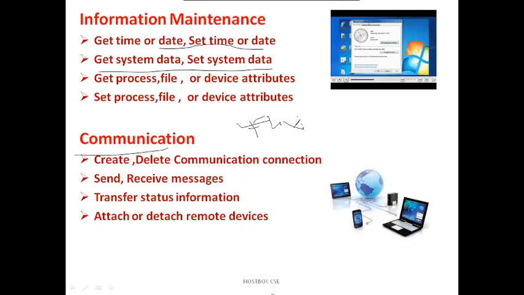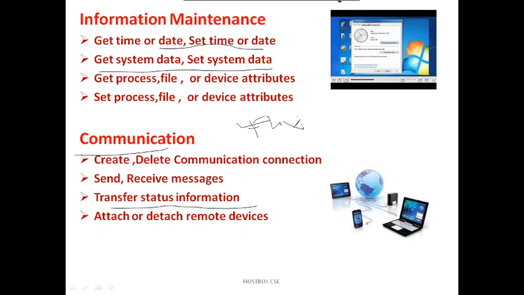Suppose two processes want to communicate, we can create a communication link, and once the processes have communicated and the task is over, we can delete the connection. Send and receive message: a process wants to share information with another process or multiple processes, so it can send the message and the other can receive it.